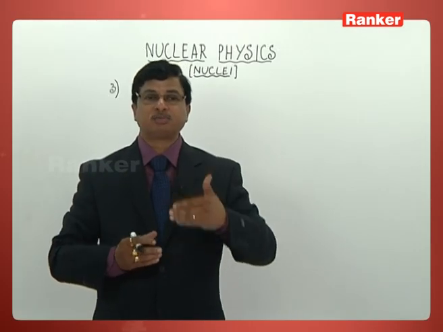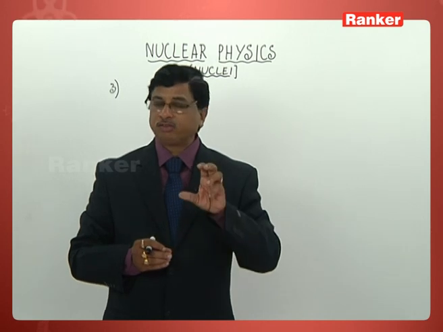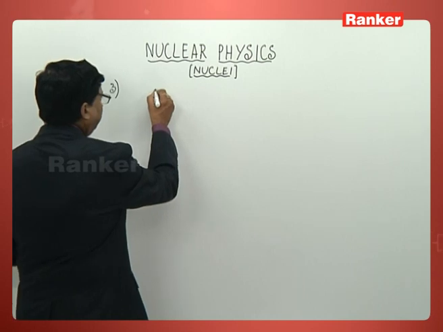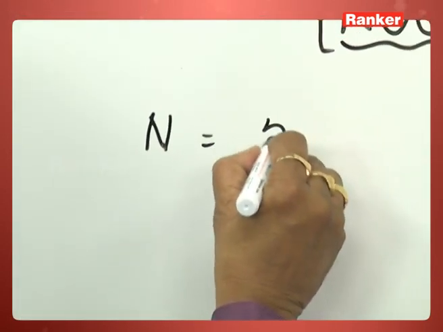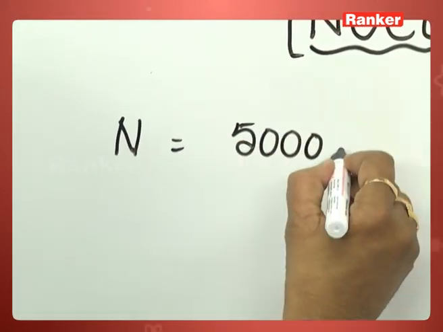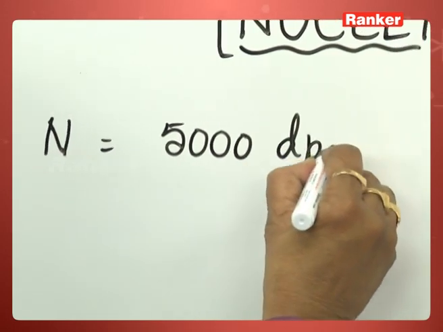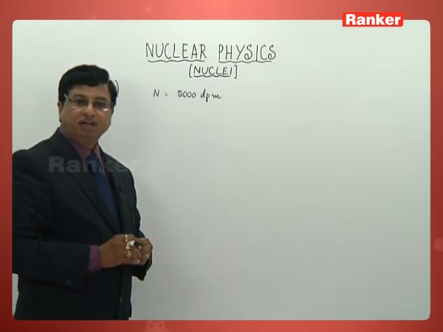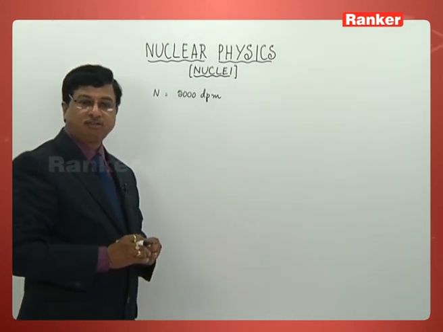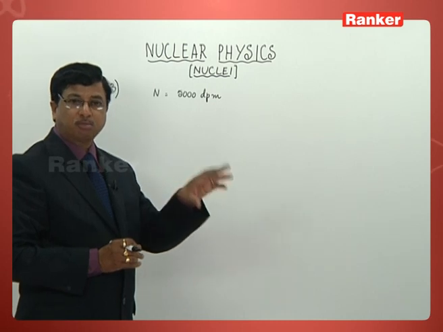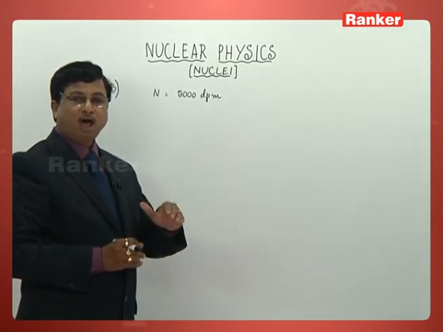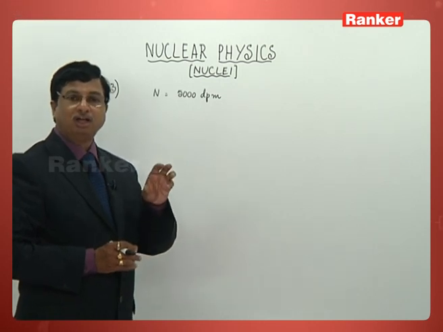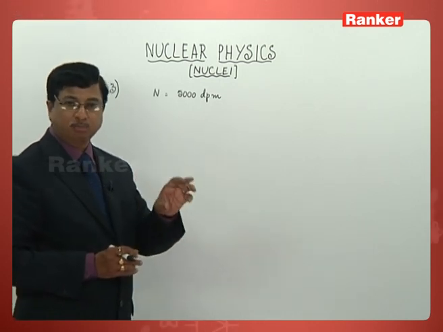What is the correct option out of the 4? Now look at first of all what has been given. If I take N as 5000 disintegrations per minute, that's what has been given there: the radioactive sample at any instant has that disintegration rate. Now after 5 minutes he is talking about 1250 dpm, which it has become.